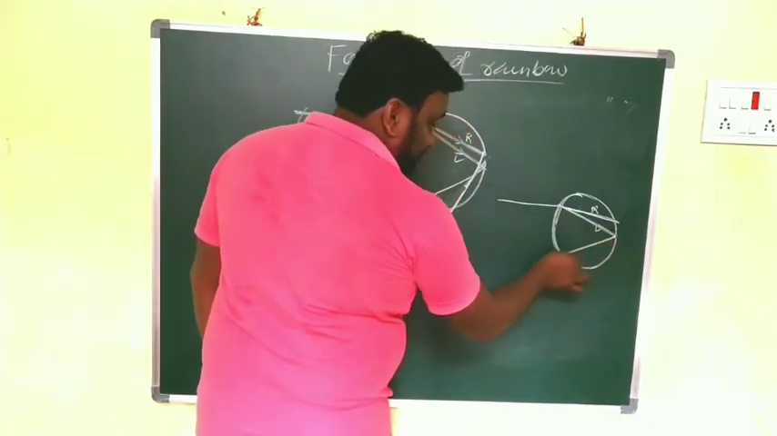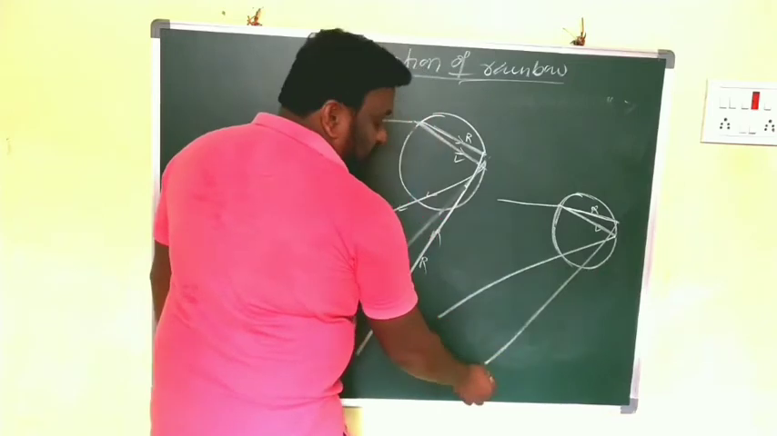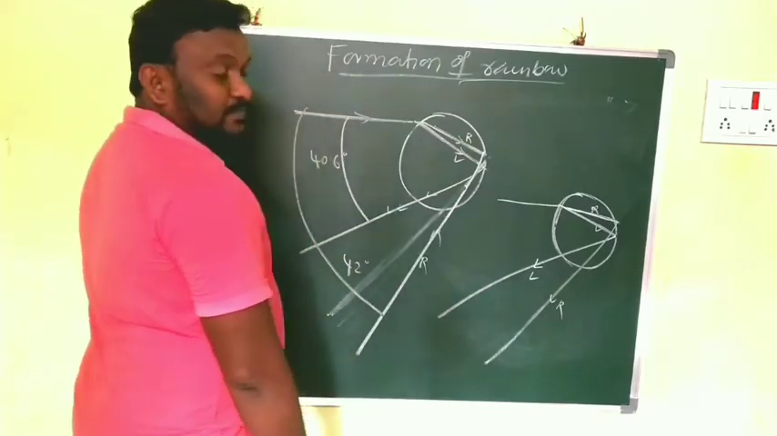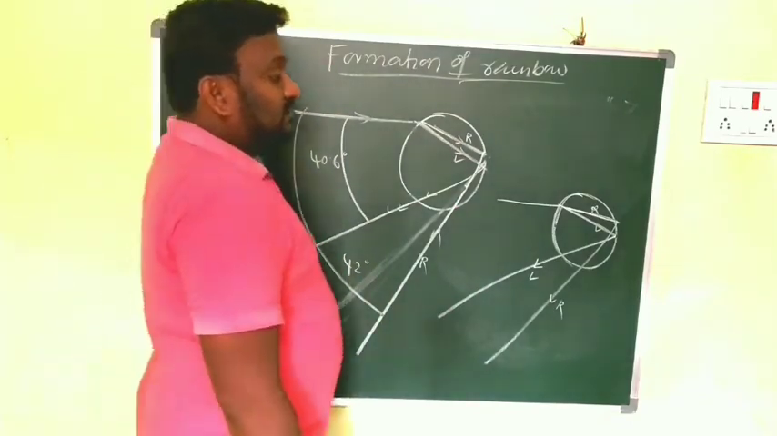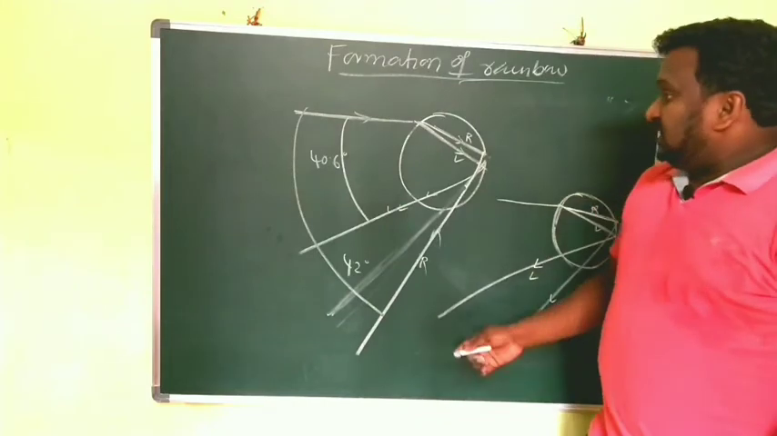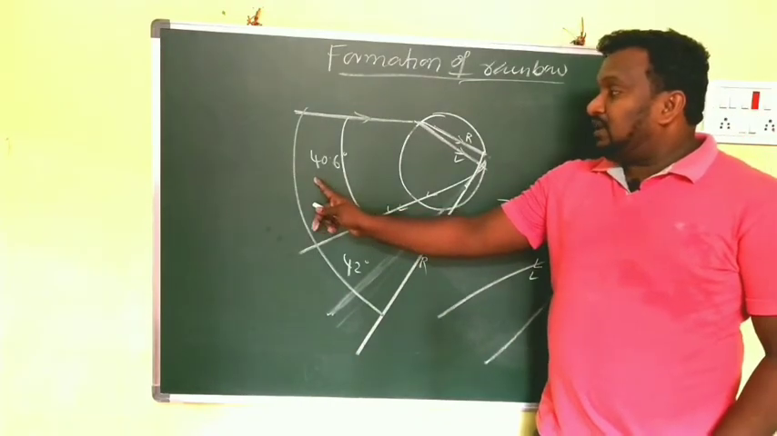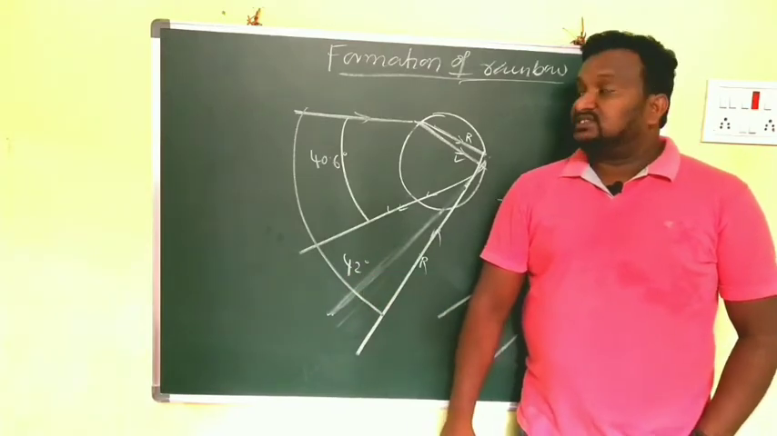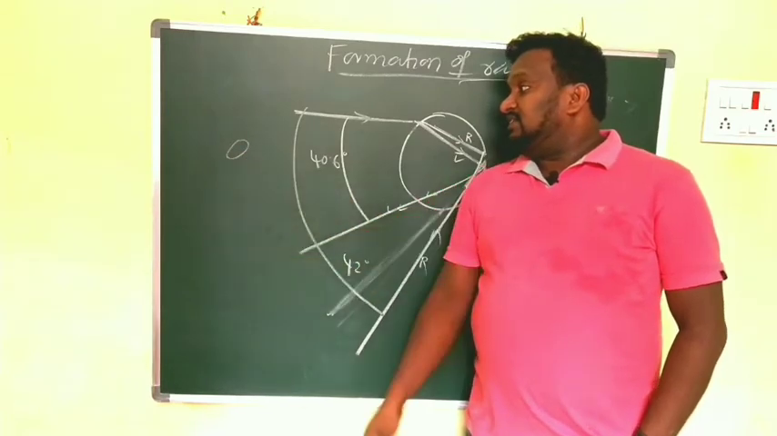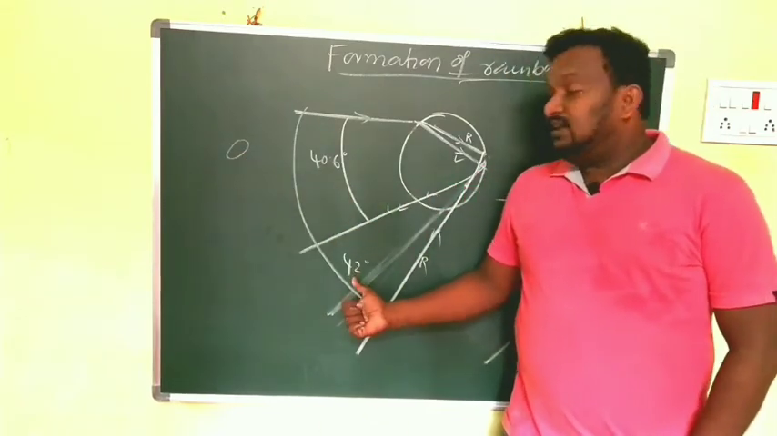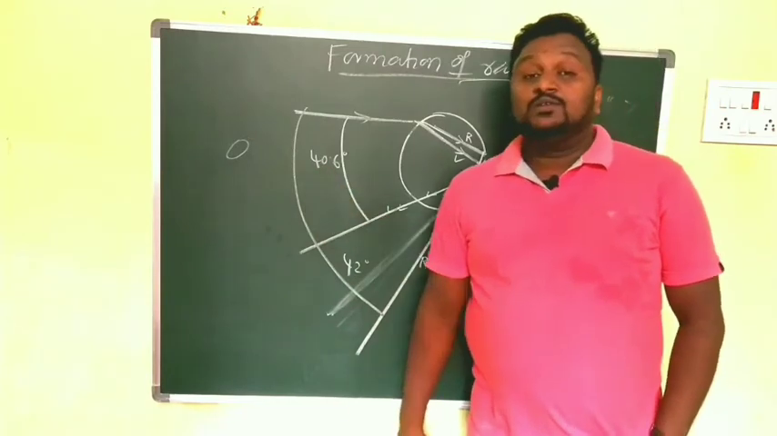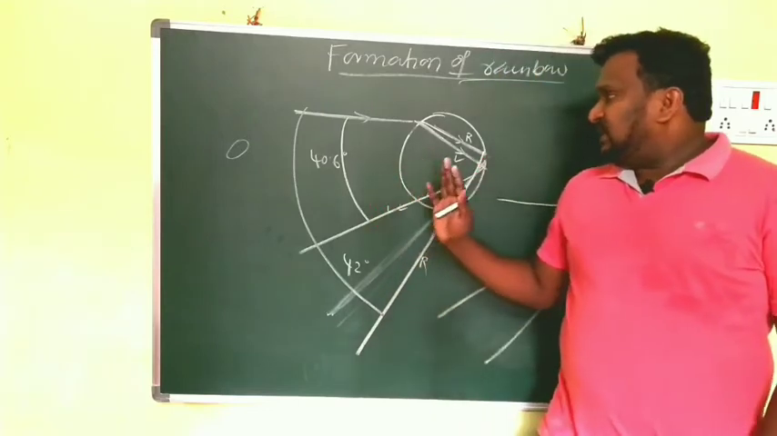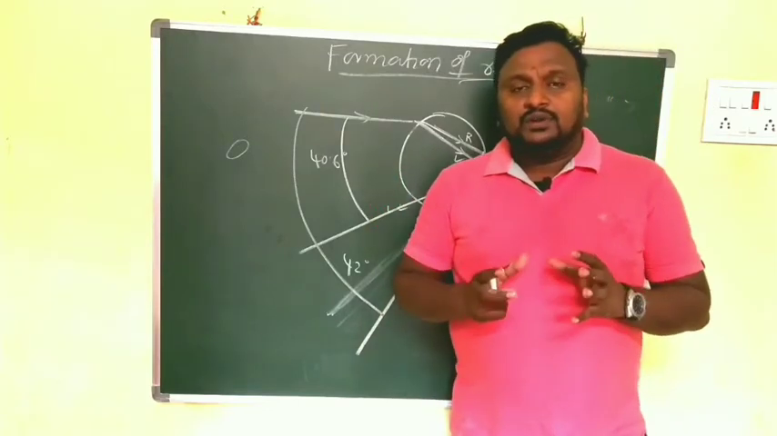Now this is the violet and this is the red. Clear? So the violet color makes an angle of 40.6 degrees, and the red makes an angle of 42 degrees. If we observe from this side, the red makes an angle of 42 degrees with our eye, and the violet only 40.6 degrees. Okay children, in this diagram you have to observe what I have told you.